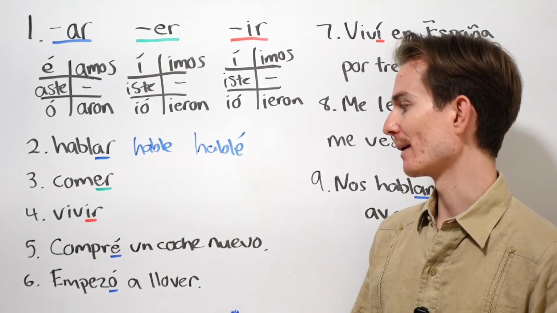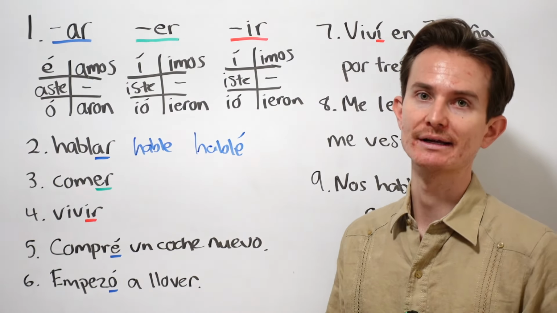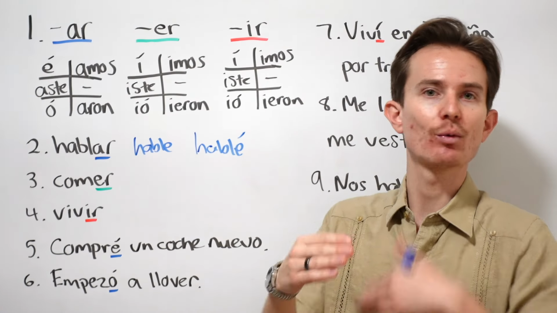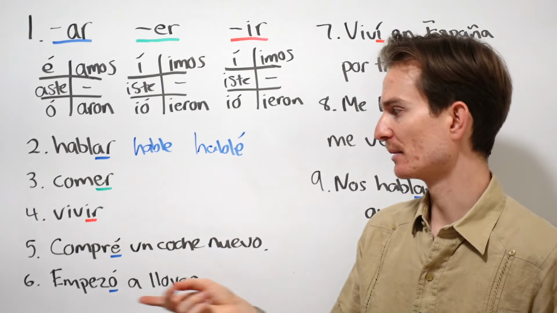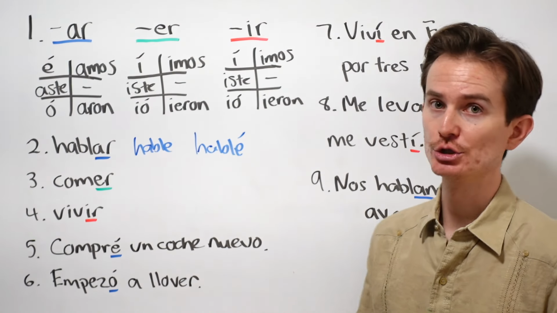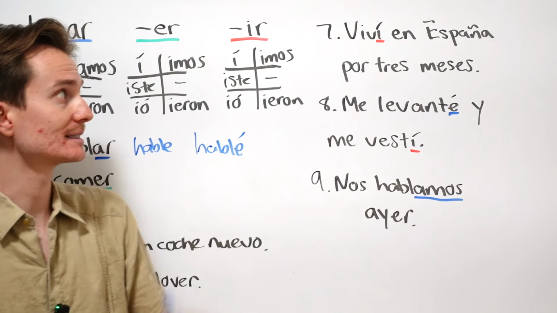Empezó a llover. It started to rain, or began to rain. Okay, it wasn't starting to rain. It didn't used to start to rain. It began to rain. That's that preterite. Empezó a llover. Okay?